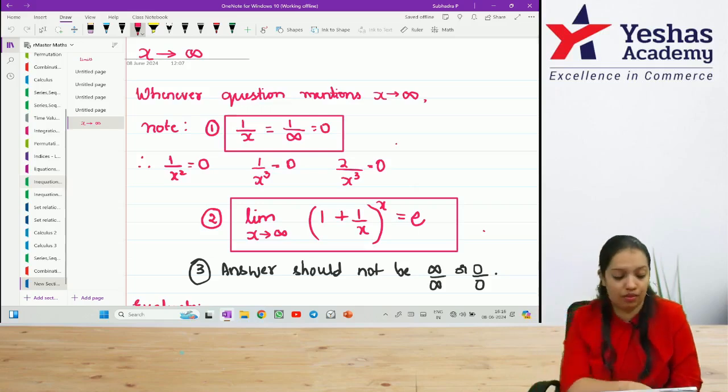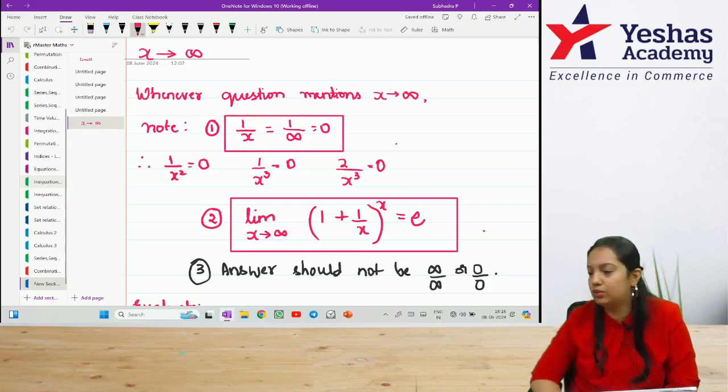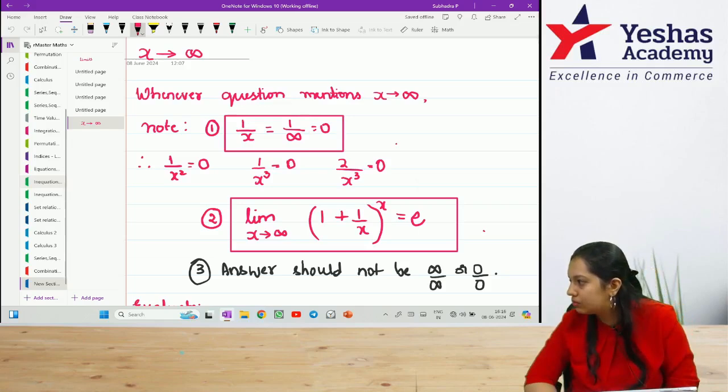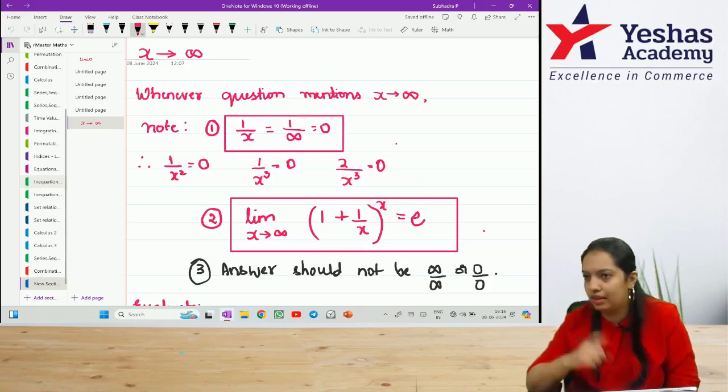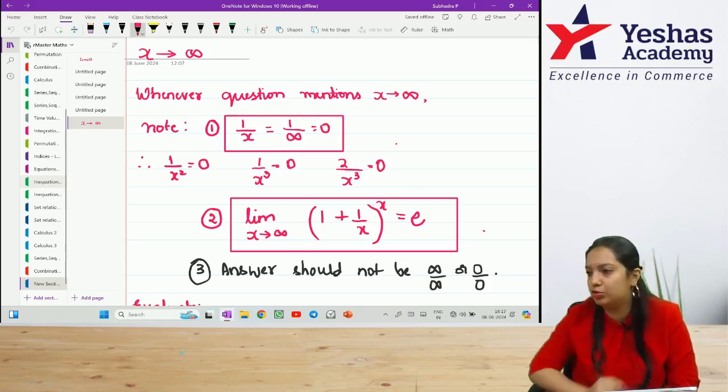First, 1 by x, or 1 by infinity, is equal to 0. x is becoming infinity, so for 1 by x I am writing 1 by infinity. This value is 0. Similarly, 1 by x square is 0. 1 by x cube, x is infinity: infinity square, infinity cube, infinity power 3. It doesn't matter. All these values will become 0.